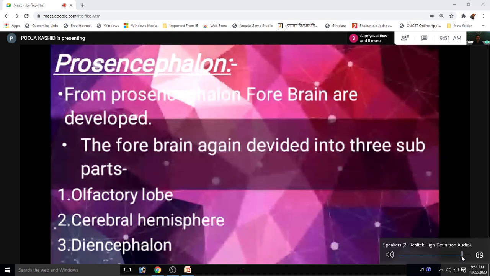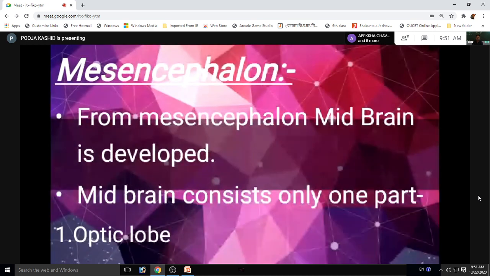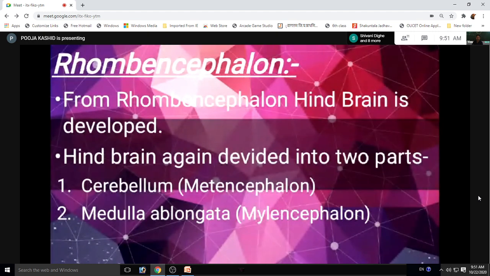First is olfactory lobe, second is cerebral hemisphere, third one is diencephalon. Second is mesencephalon. From mesencephalon, midbrain is developed. Midbrain consists of only one part, that is optic lobe. Third one is rhombencephalon. From rhombencephalon, hindbrain is developed. Hindbrain is again divided into two parts. First is cerebellum and second is medulla oblongata.